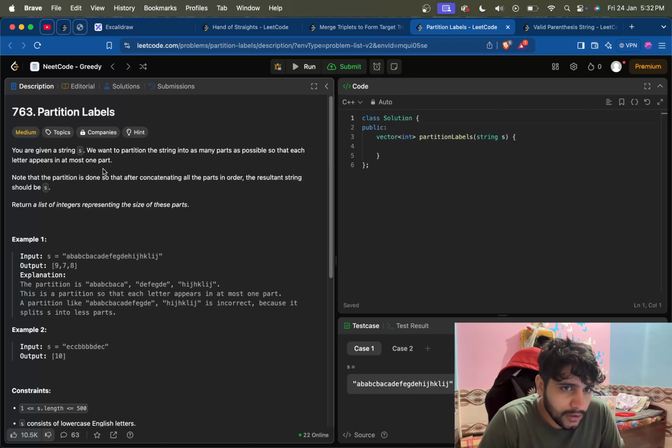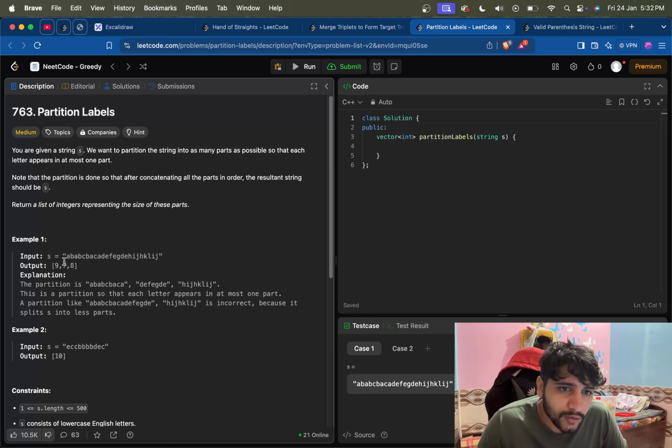Okay. Note that the partition is done so far after concatenating all parts in order. The resulting string should be S. We cannot change the position of any of the characters, because while concatenating the partitions, the string must be the same as the initial string. Return a list of integers representing the size of each part.